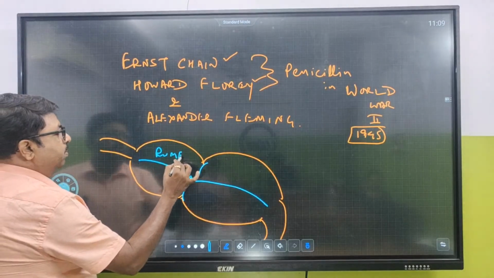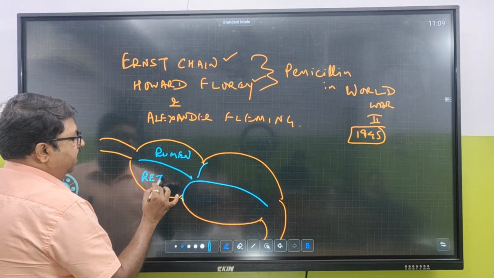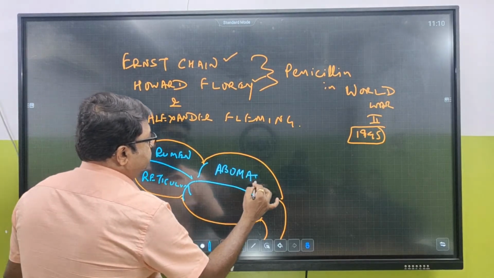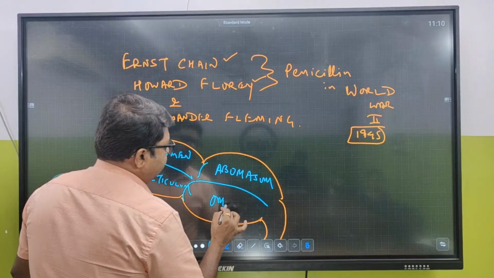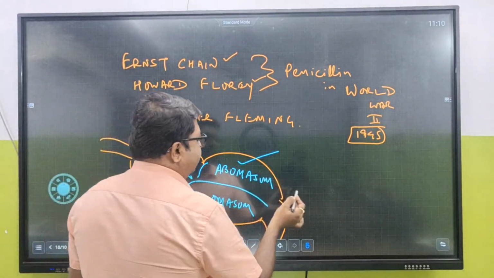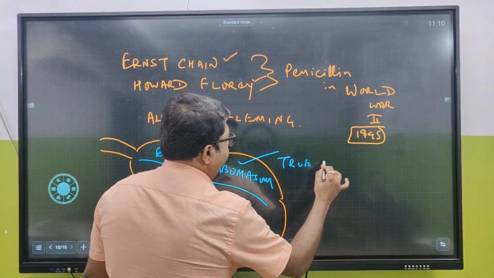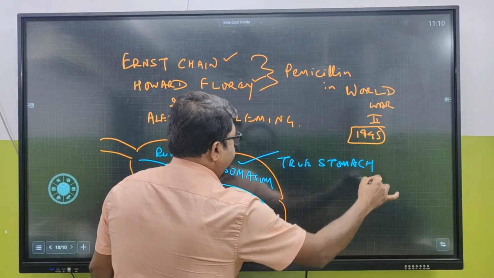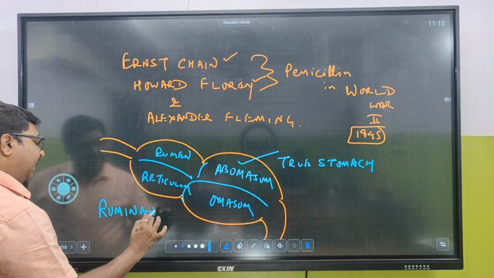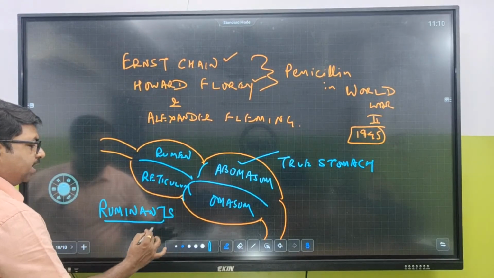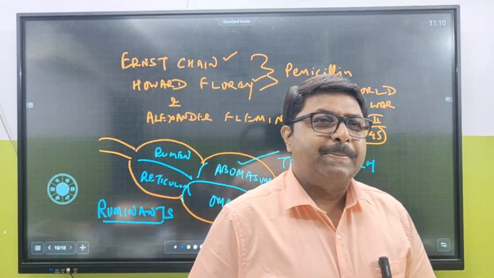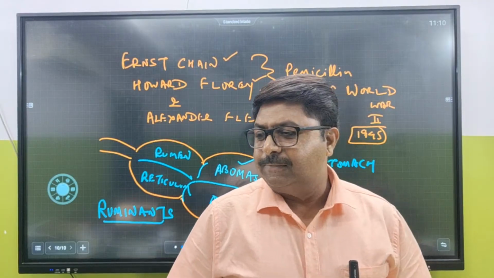This is rumen. This is reticulum. This is abomasum. And this is omasum. Which one is the true stomach? Abomasum. It is called the true stomach. These 4 chambers are present in the majority of herbivores, except, tell me the exception. Name the organism which is not a ruminant. Camel.